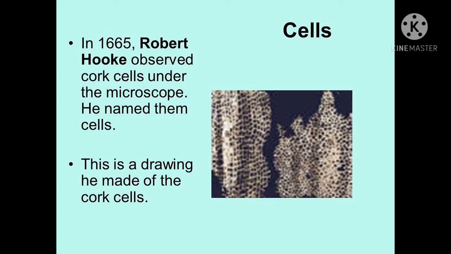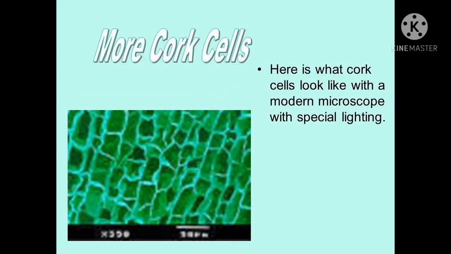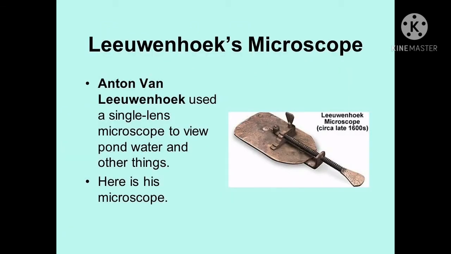This is the drawing shown in the figure that he made of the cork cells. These are the dead cells. Here is what cork cells look like with a modern microscope with special lighting. And this one is Leeuwenhoek's microscope. Anton van Leeuwenhoek used a single lens microscope to view pond water and other things. So here is his microscope. As you know, Leeuwenhoek was the first scientist who discovered the first living cell.